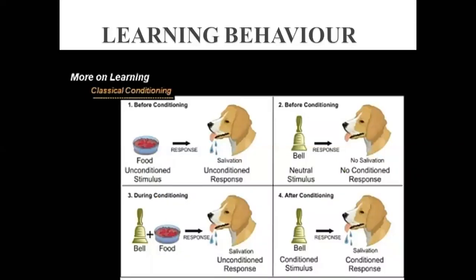When an animal learns the same response for two different stimuli which are given to the animal simultaneously at a time.